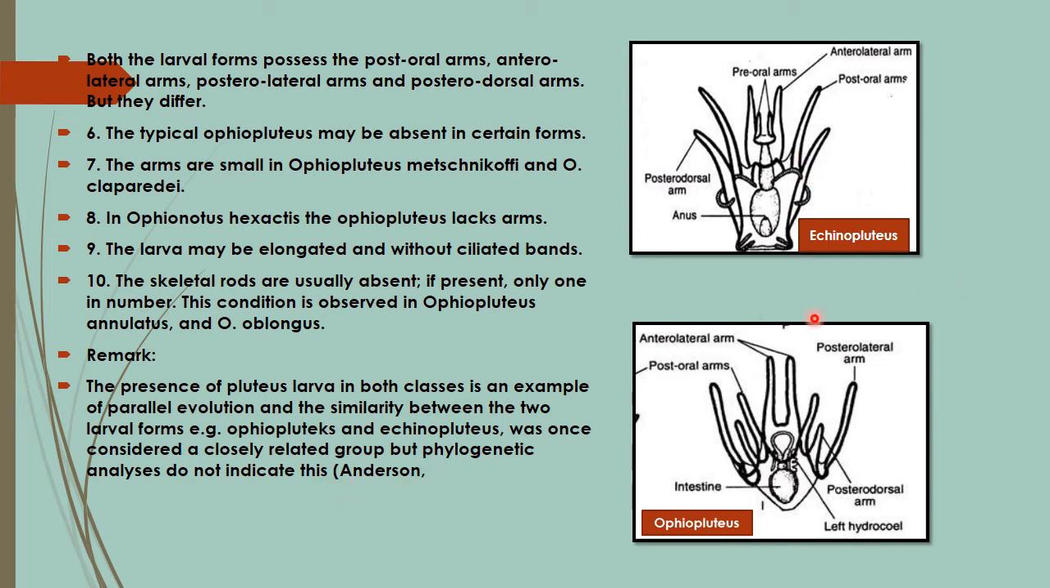So this is related to Ophiopluteus and Echinopluteus larva, where we can see the anterior lateral arms, posterior lateral arms, post-oral arm, posterior dorsal arm, like this. Here the arms are longer in size and they are supported by the calcareous rods.